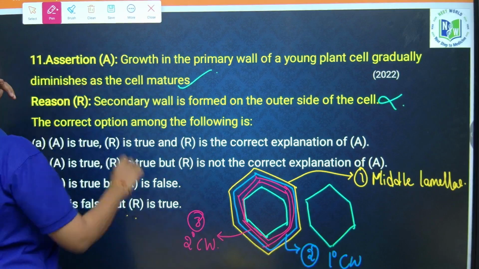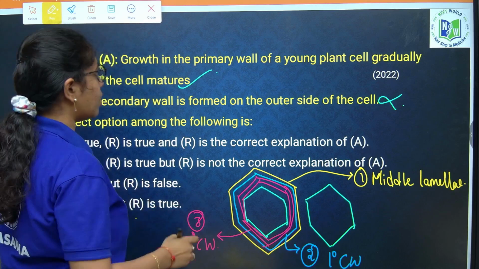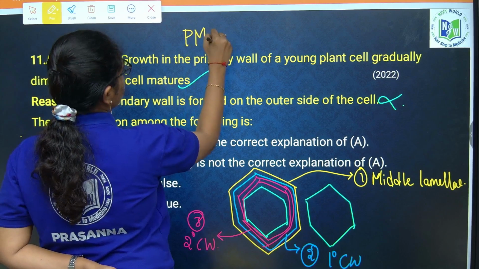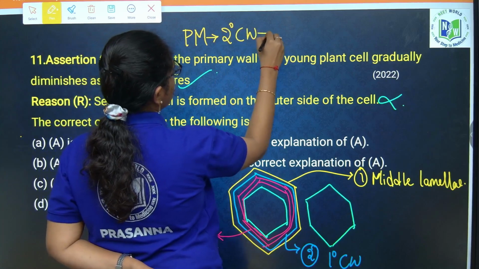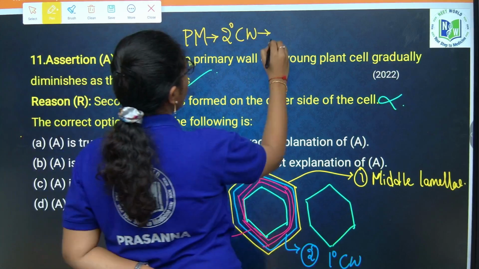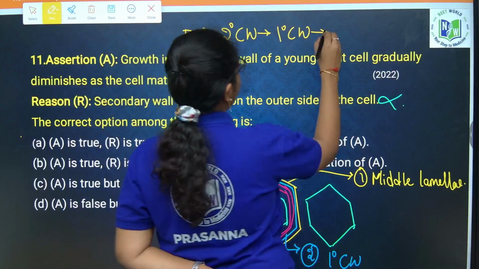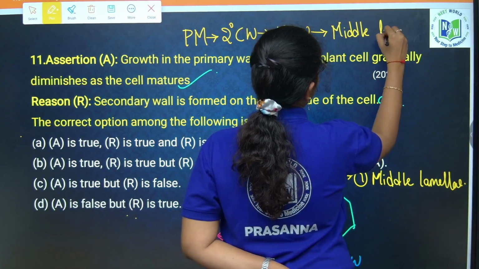Okay. So now if you see the proper organization of different layers of the cell wall, first it is what? Plasma membrane. Next to the plasma membrane, what is there? Secondary cell wall. Next to the secondary cell wall you have primary cell wall, and at last on the outer side you will find middle lamellae.